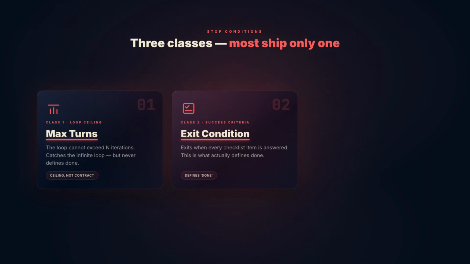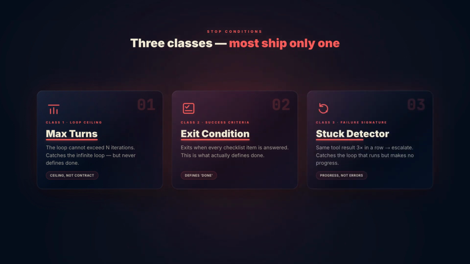The second is the success criterion. This is what defines done. The coordinator exits when all items in the checklist are answered, when the output format has been filled in full, when every required subtopic has a substantive finding. Success criteria are not a time frame. They are a contract. A coordinator without one is guessing when to stop.